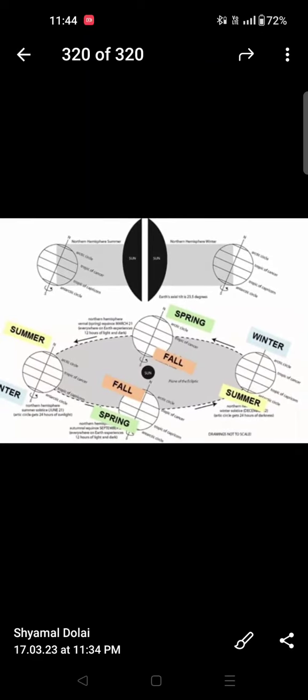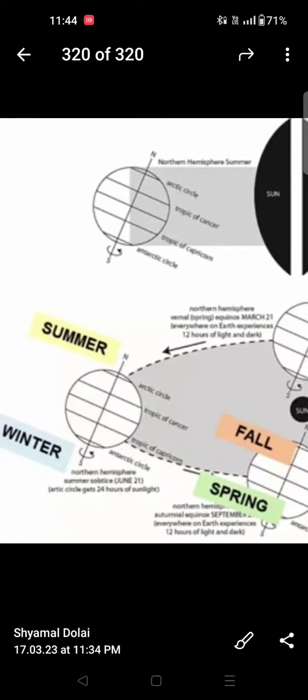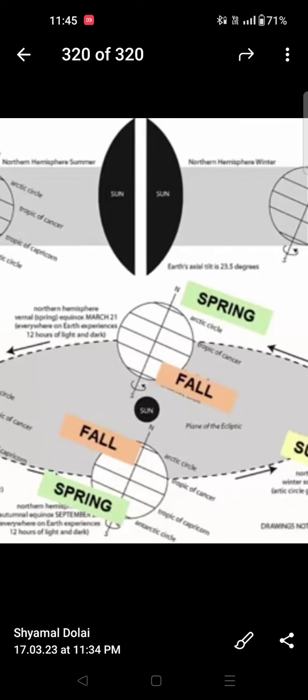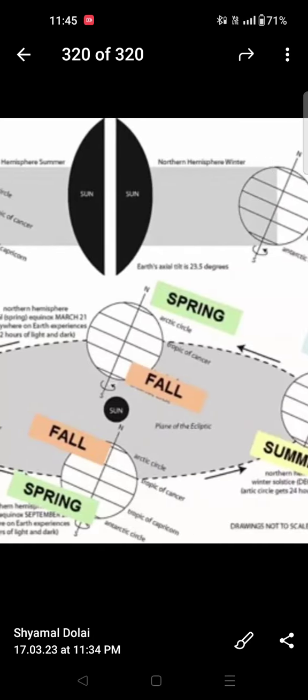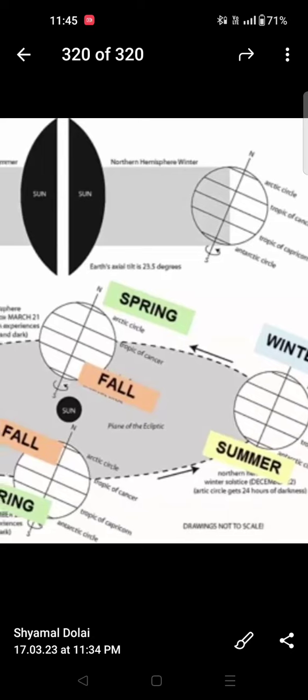Seasonal explanation for Earth orbiting around the Sun. When it is summer in the North Pole here, the Earth's Northern Hemisphere is tilted towards the Sun, and during spring and fall, the Sun directly falls on the equator, that is equinox day, and in winter in the North Pole, the South Pole is tilted towards the Sun.